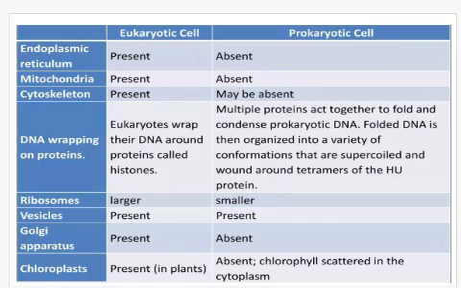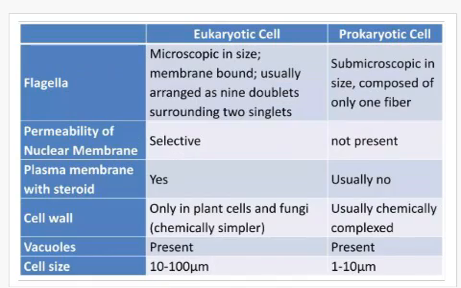proteins. In eukaryotic cells, ribosomes are larger and in prokaryotic cells, ribosomes are smaller. In case of vesicles, they are present both in a eukaryotic cell and the prokaryotic cells. In eukaryotic cells, Golgi apparatus is present and in case of prokaryotic cells, Golgi apparatus is absent. In case of eukaryotic cells, chloroplast is present in plants and it is absent in prokaryotic cells. Chlorophyll is scattered in the cytoplasm.